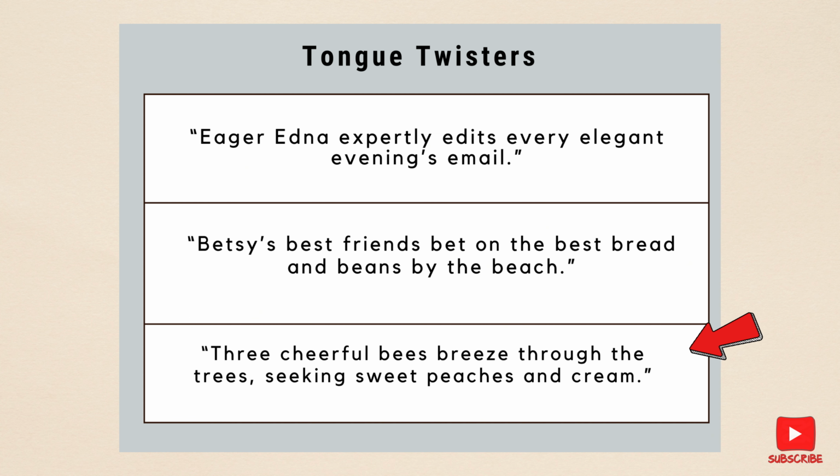Here comes the longest one. Three cheerful bees breeze through the trees, seeking sweet peaches and cream. That's difficult. These tongue twisters can really help you master those vowel sounds. Keep practicing and you'll see improvement in no time.